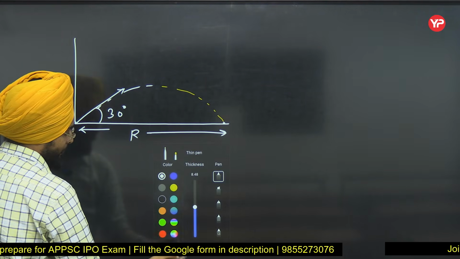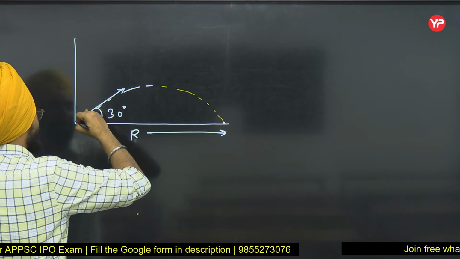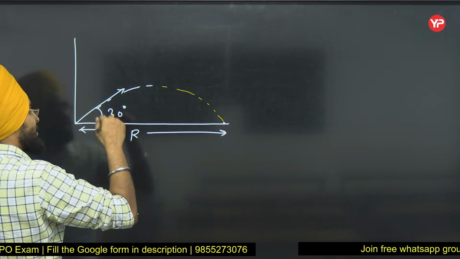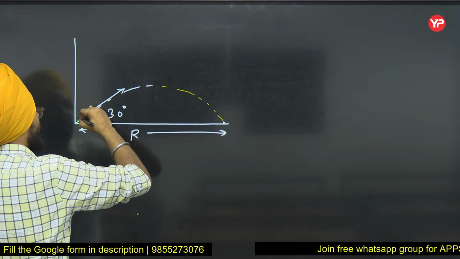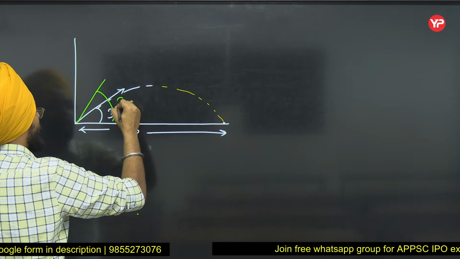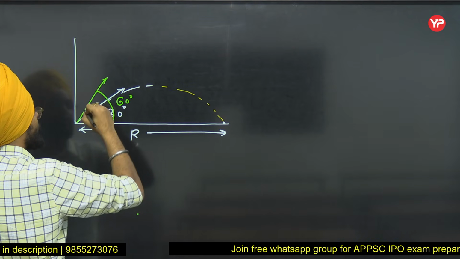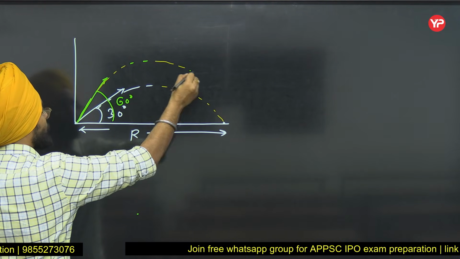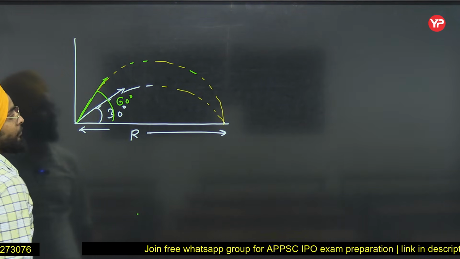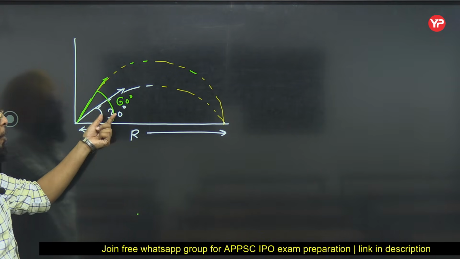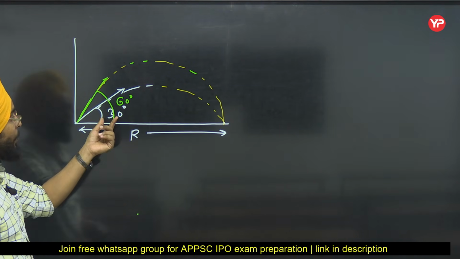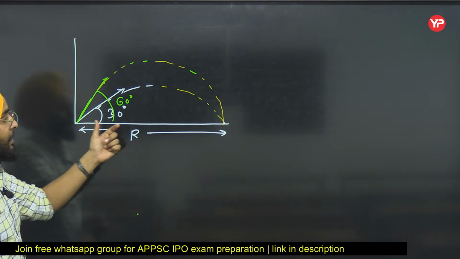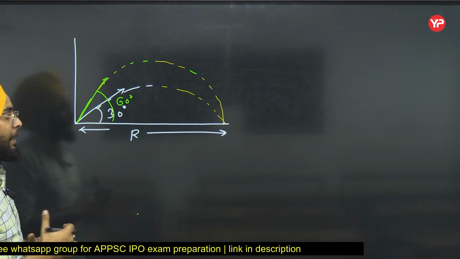Now, if I fire this projectile at the same velocity but at an angle of 60 degrees, what will be the range? It will be the same. So I can say for complementary angles, the range is same.